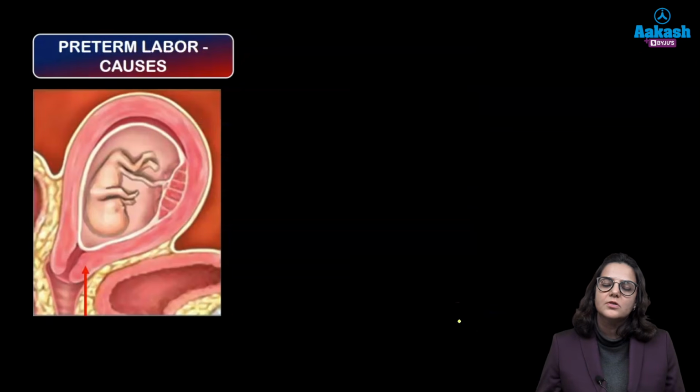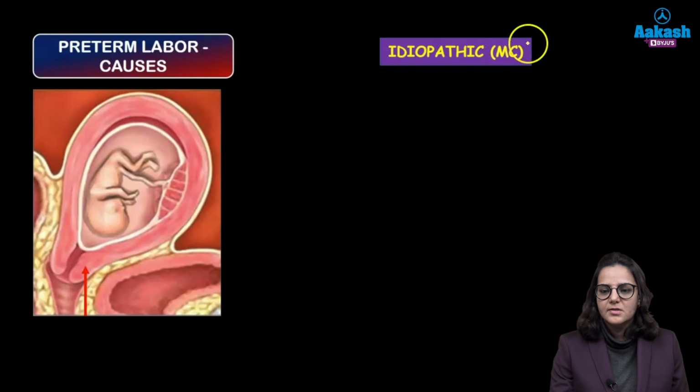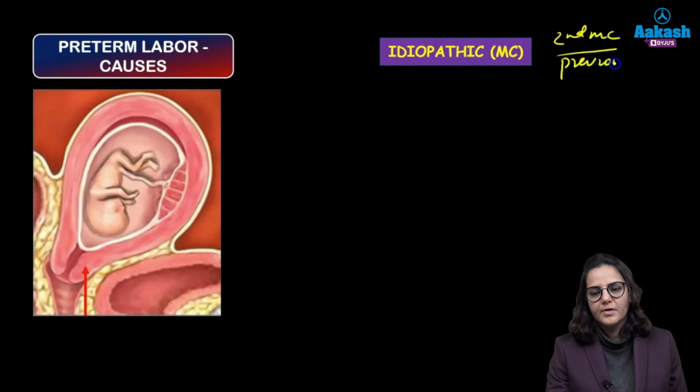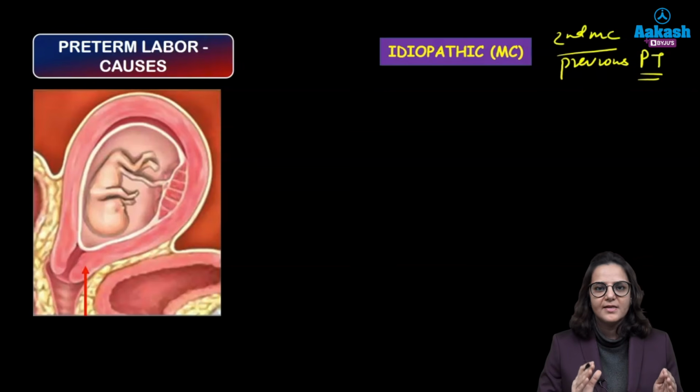So what are the causes of preterm labor? The most common cause is idiopathic, okay, so the cause is not known. And the second most common cause is previous preterm birth. Before understanding the causes of preterm labor, let's understand what are the causes of normal labor. Preterm is just that the labor is occurring before 37 weeks, as all of the mechanisms are the same.